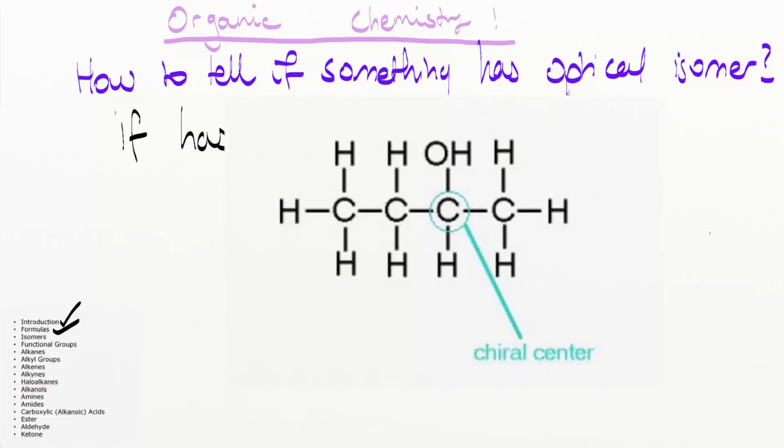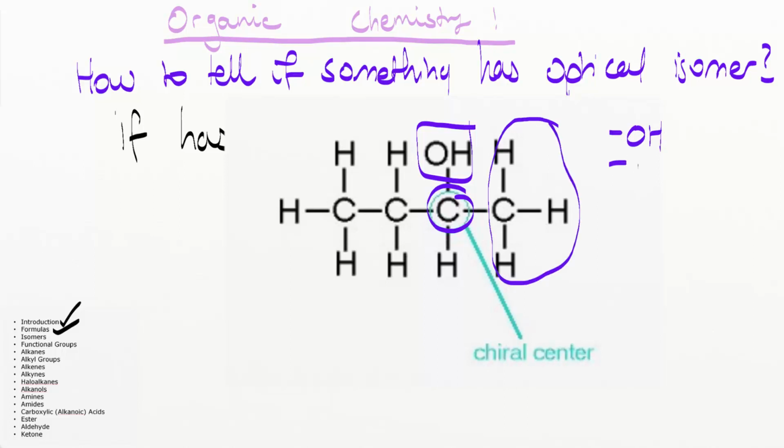So if we have a look at this picture, we can quite easily see that this carbon is bonded to 4 different things. It's bonded to a hydroxy group, so the carbon is bonded to an OH on one side. On the other side, it's bonded to a CH3.